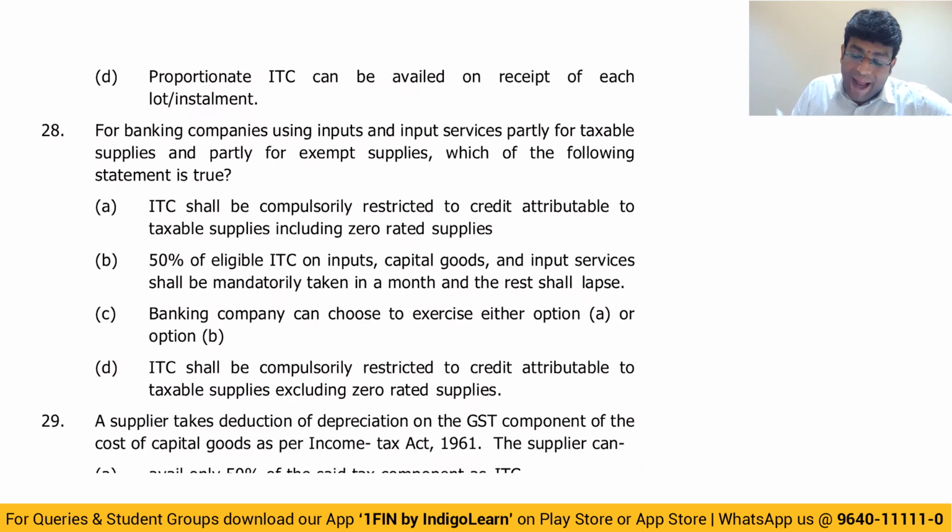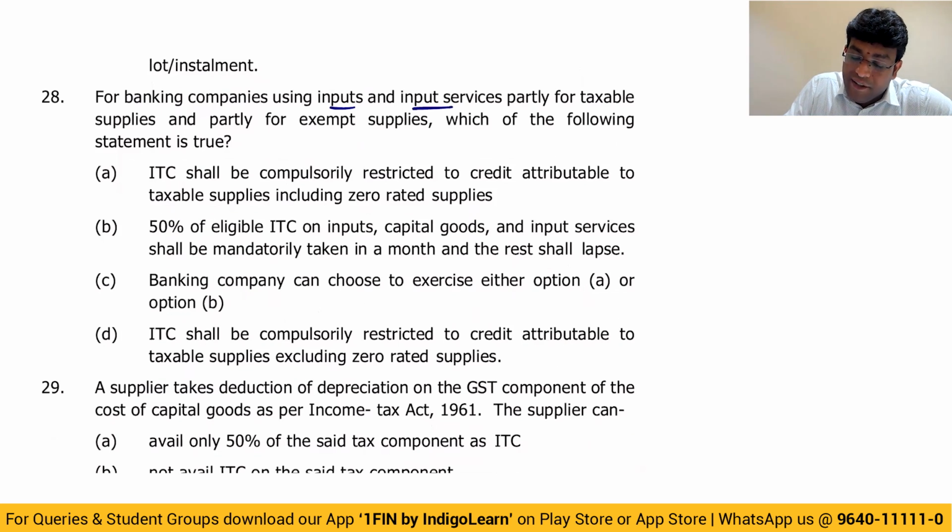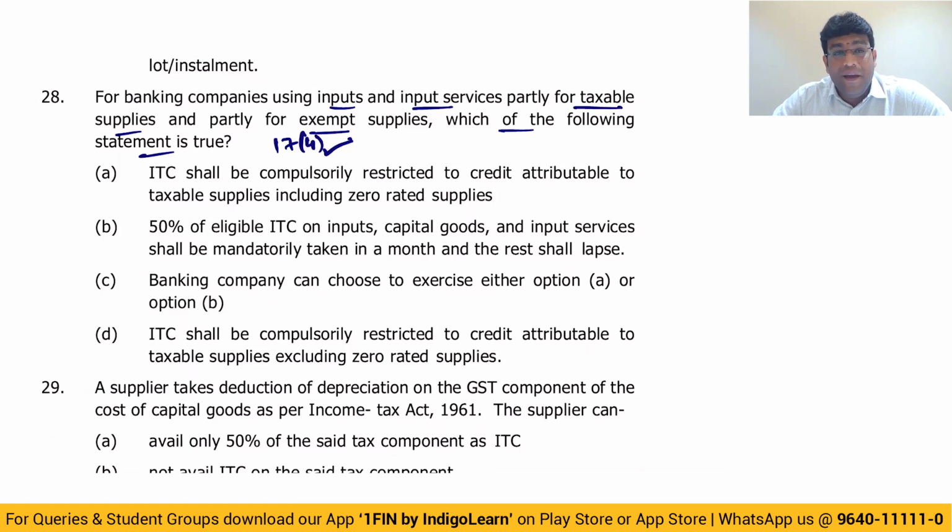Then, for banking companies using inputs and input services partly for taxable and partly for exempted supplies, which of the following is true? For a banking company, we have got something called section 17 subsection 4, which says take 50% credit, balance 50% you forget it straight away. Or you follow the concept of apportionment. First one: ITC shall be compulsorily restricted to credit attributable to taxable supplies including zero rated.